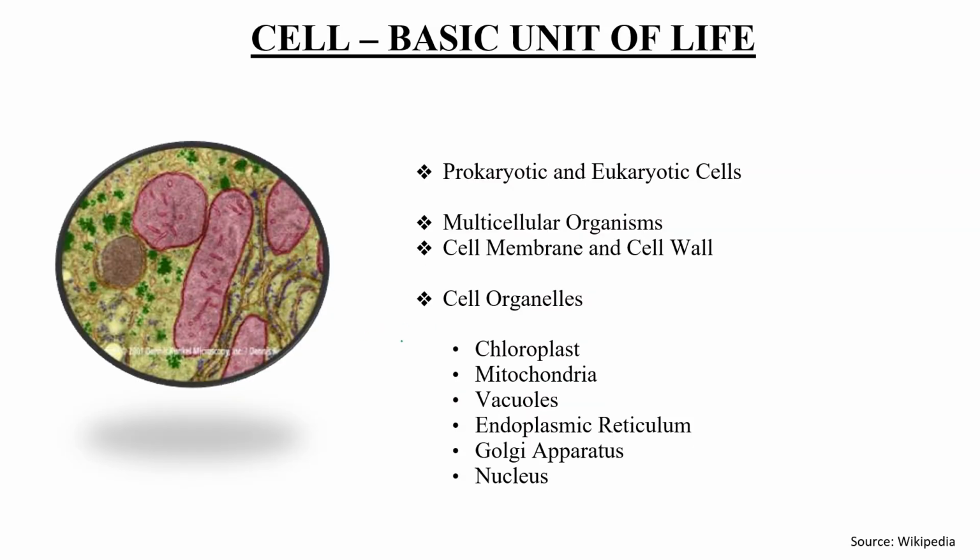Now, different types of cells. Prokaryotic type of cells, bacteria come under this particular category. Eukaryotic type of cell, any multicellular organism, any plant cell, we can say animal cell, comes under this particular category. Okay, what is the outer covering? Cell membrane, and in the case of plants, a cell wall is also there. Different kinds of cell organelles are there. We will be discussing them in the coming video lectures, like chloroplast, mitochondria, vacuole, endoplasmic reticulum, Golgi complex, nucleus, what kind of structure they have, and what functions they are mainly involved in.